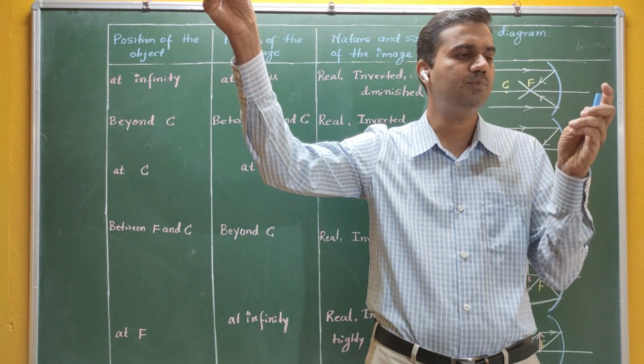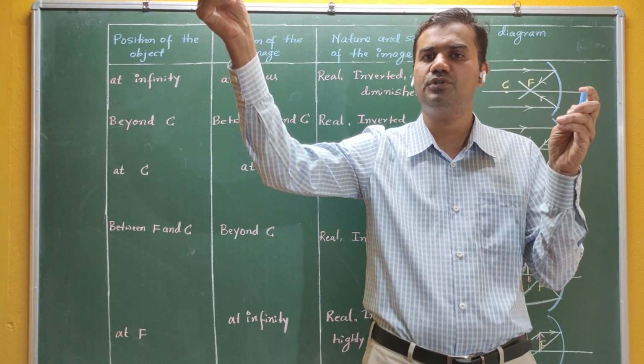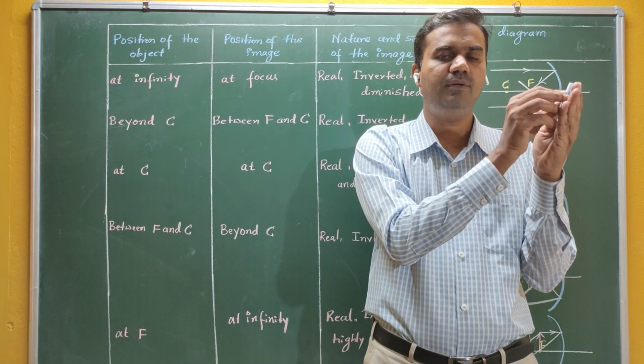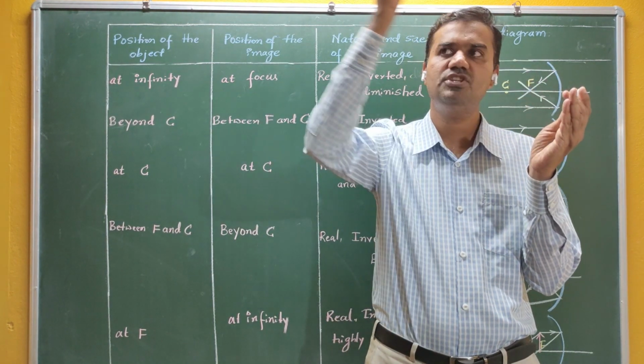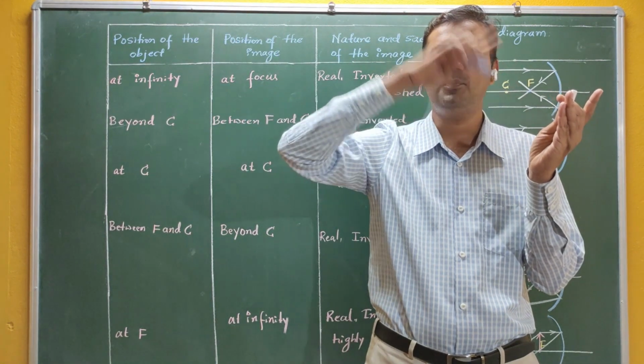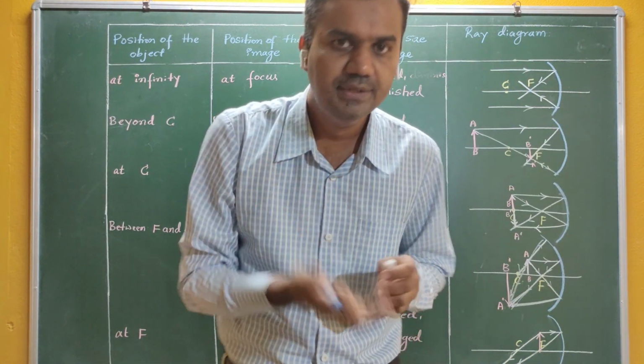So this is the position of the object, this is the position of the image. If you change the position of the object to the position of the image, for example, if you keep the object here, automatically you will get the image at this position. That property we call the property of reversibility. Light has the property of reversibility.